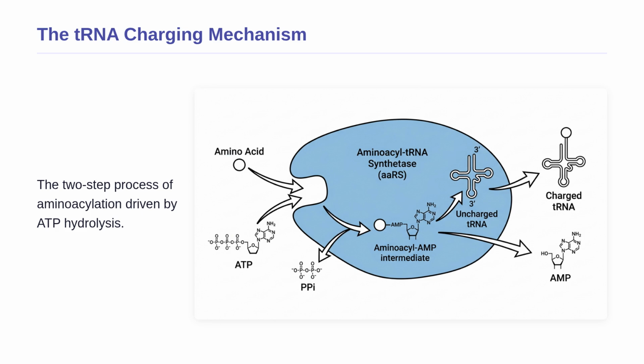This creates an intermediate state. Then, the uncharged tRNA molecule, shown in green with its distinct cross-like structure, enters the enzyme. The enzyme transfers the amino acid onto the acceptor stem of the tRNA. Finally, on the right, the fully charged tRNA is released, ready to travel to the ribosome.